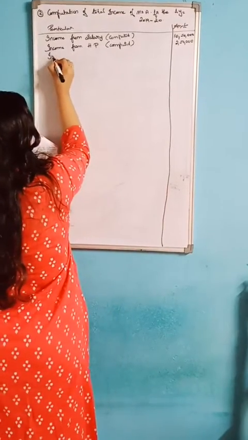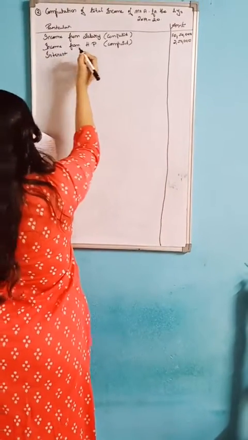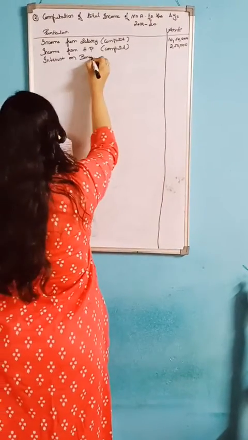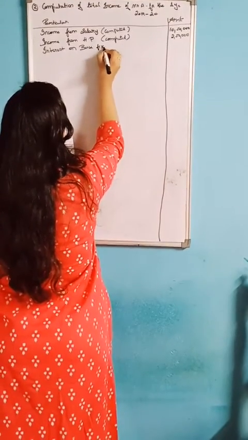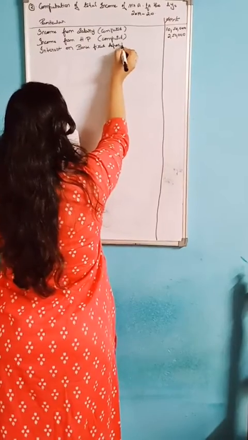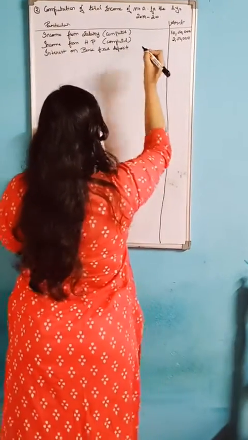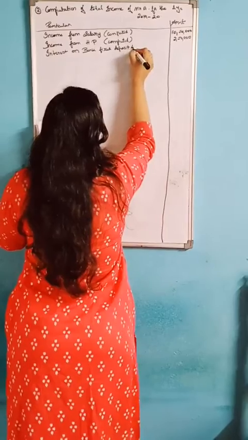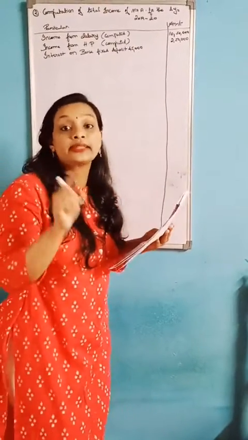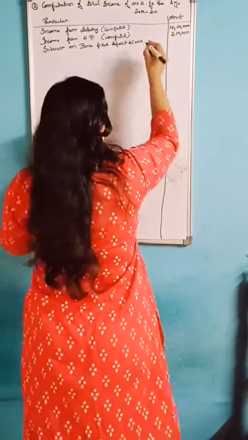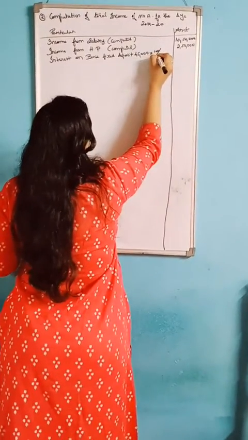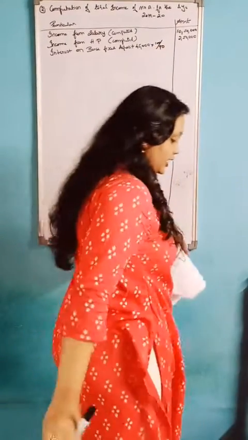So here interest on bank fixed deposit, the question says 45,000. Because the question mentions net, you should write into 100 divided by 90 to calculate TDS.